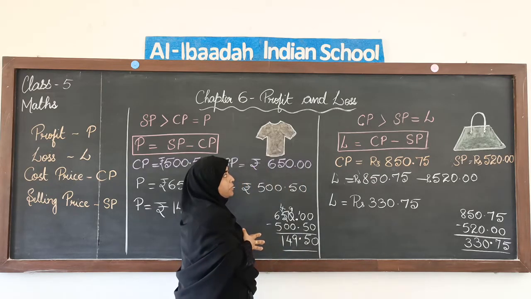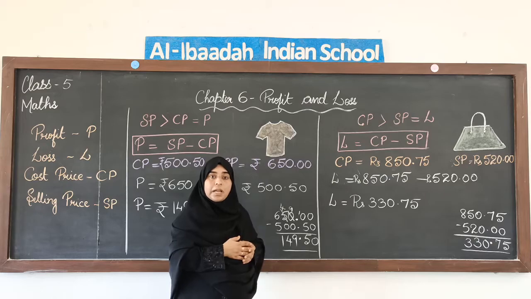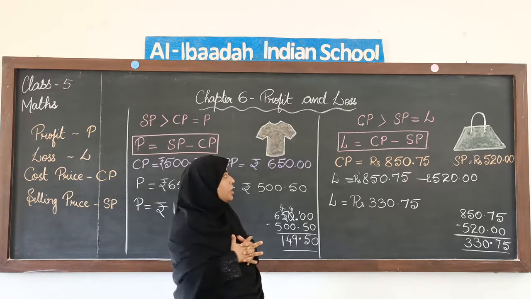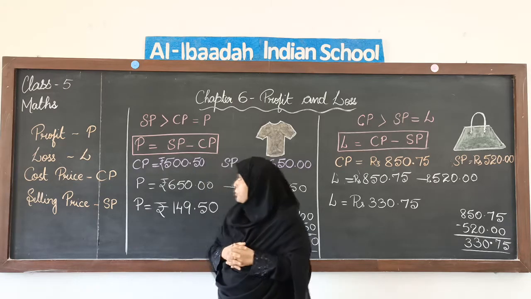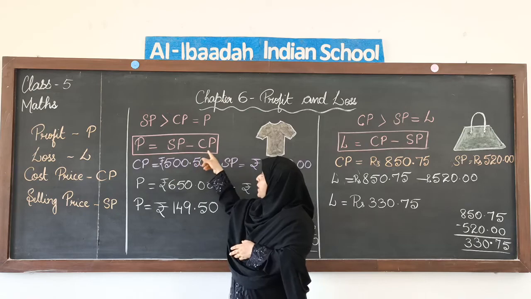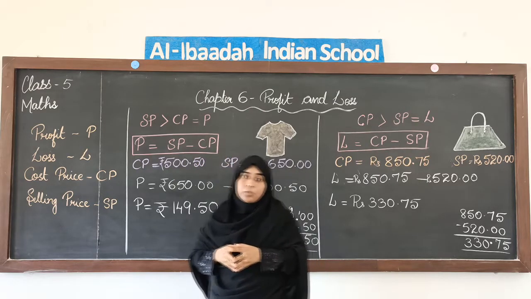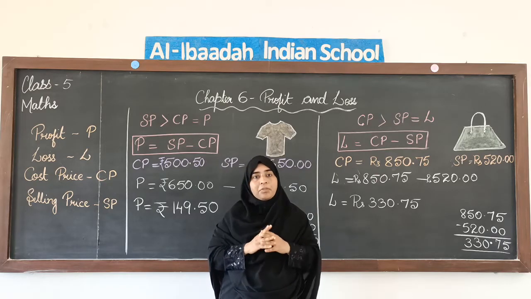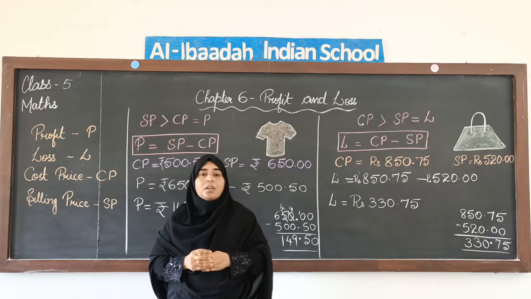And in case if our cost price is more and the selling price is less, we are in loss, okay. So to find out profit we have to subtract SP minus CP, and if we are calculating loss we will subtract CP minus SP. I hope you have understood all that we have discussed today.